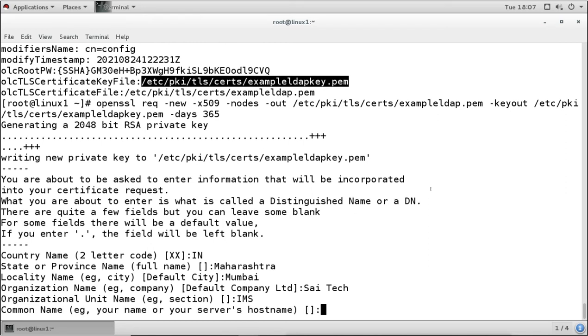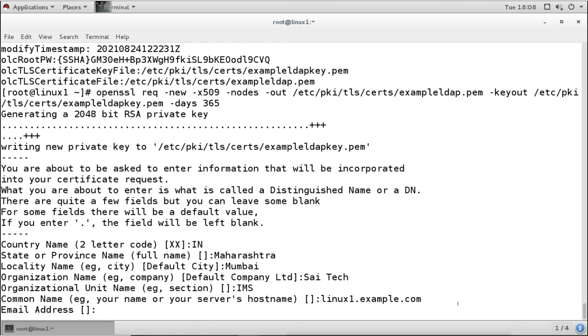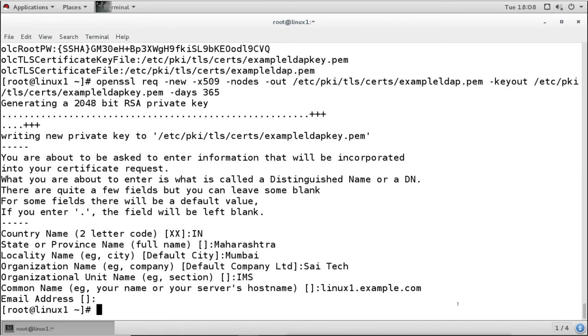Now the common name: this common name must be the name of your server. So you have to make sure the common name you are giving is the name of your server, otherwise it will cause a mistake. You can give anything for the country code, city, state, whatever, but the common name must be the name of your server. Email address can be any, and then it is created.